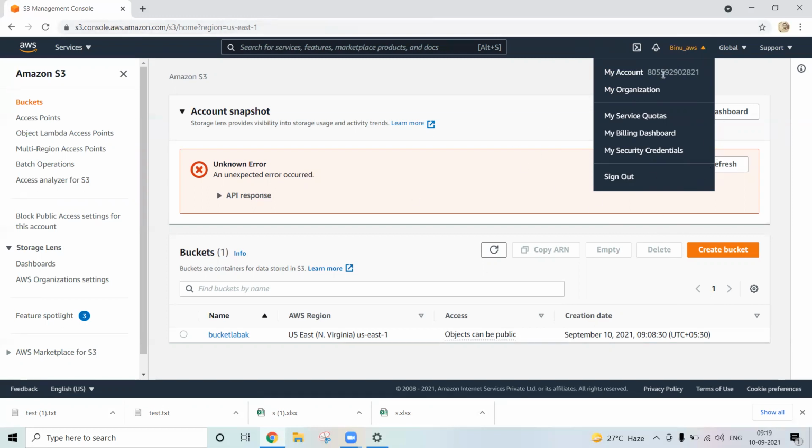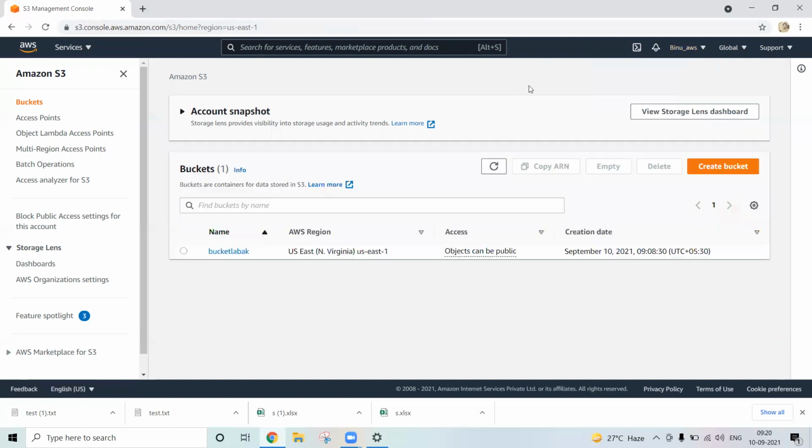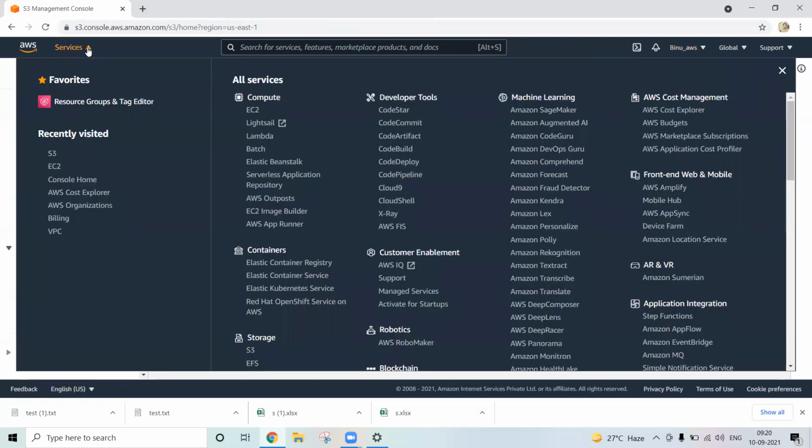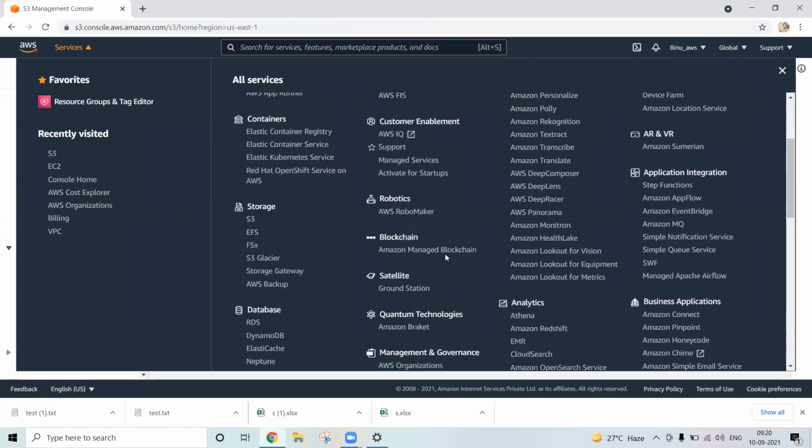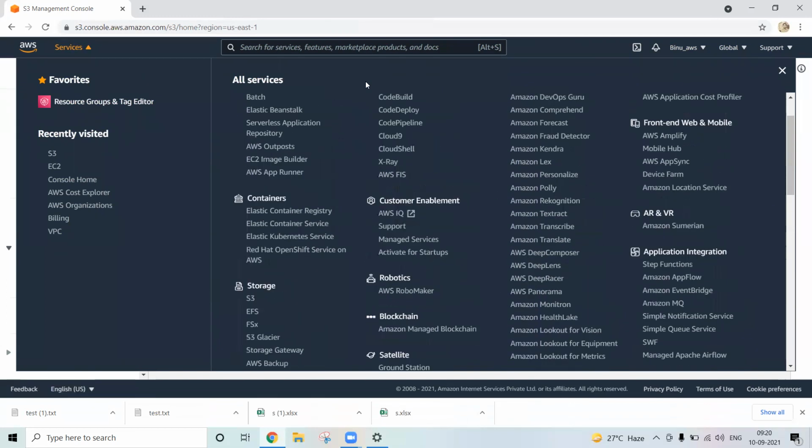By default, when you create one account in the AWS console and log in using that login, it has the highest privilege. That is called the root user. So we always log into the root user. Let's discuss IAM users. Once we go to services, there is the IAM service. Just simply type it here.